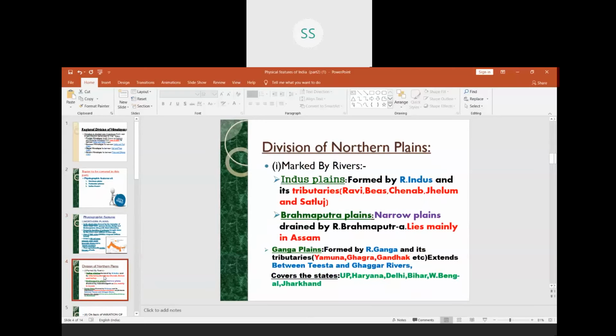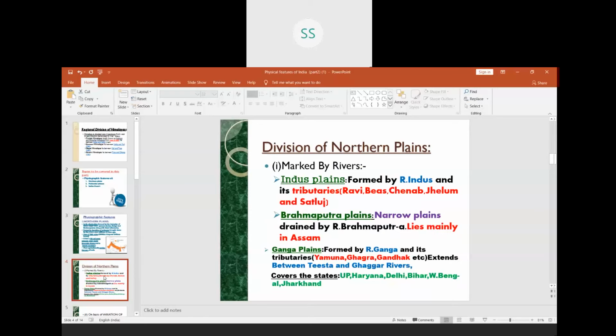Now, divisions of the northern plains. I have told you just now that northern plains are formed by three river systems. They are Indus Plains, Brahmaputra Plains, and Ganga Plains. So let us do the first one, Indus Plains. What are these Indus Plains? The plain which is formed by river Indus is called the Indus Plain.